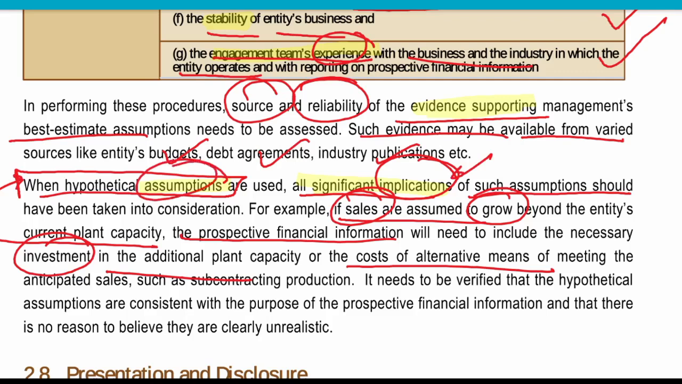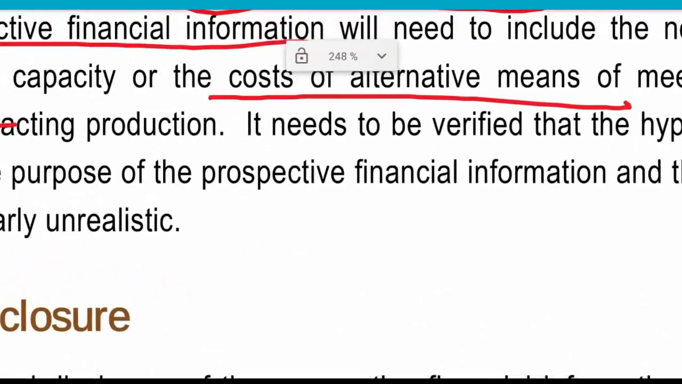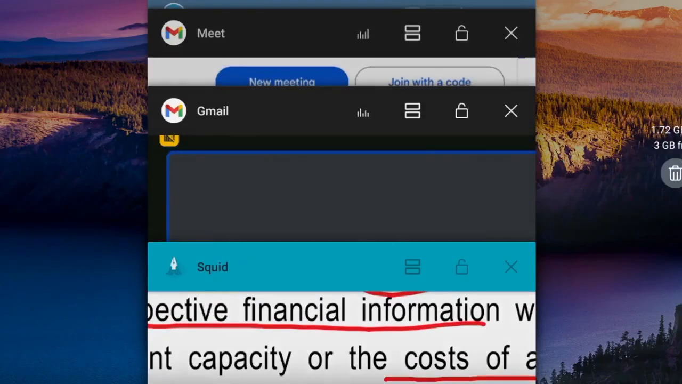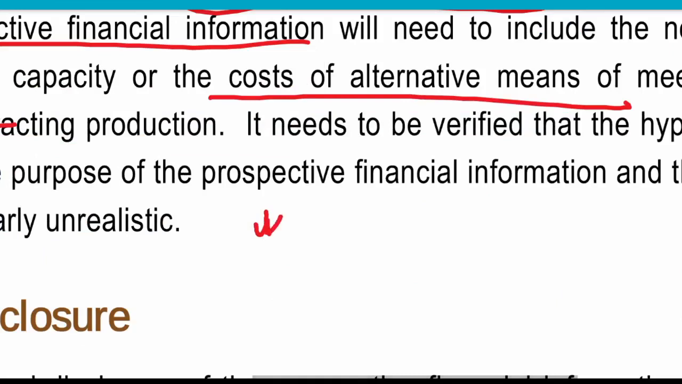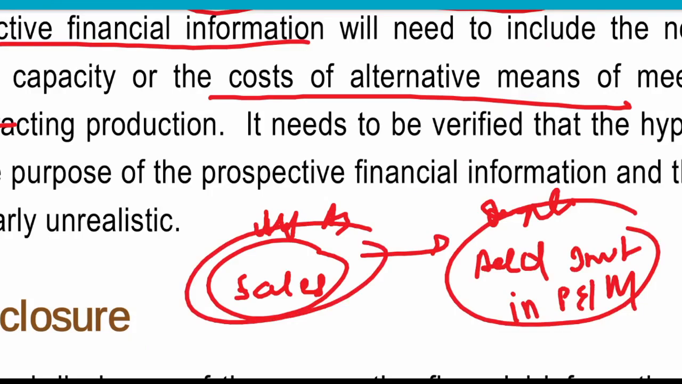The assumption is what? That there is a growth in sales. Now the implication is what? They need to make additional investment. Right. Are you guys able to understand that? The hypothetical assumption can be growth in sales, but its implication will be additional investment in plants. So whether it is taken care of or not, these things will also be taken care of